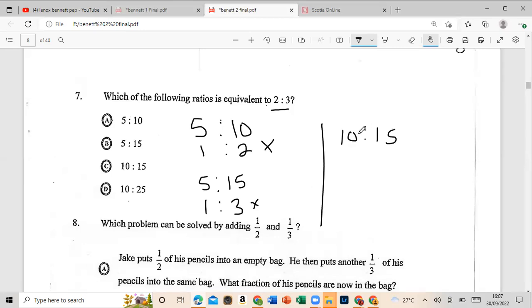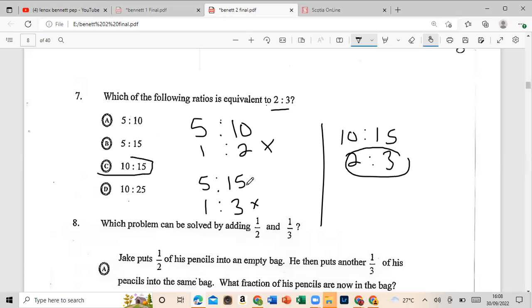Again, 5 can go into 10, so that will be 2, and 5 into 15, 3. So 2 to 3 is equivalent. So that will give us C for this answer.